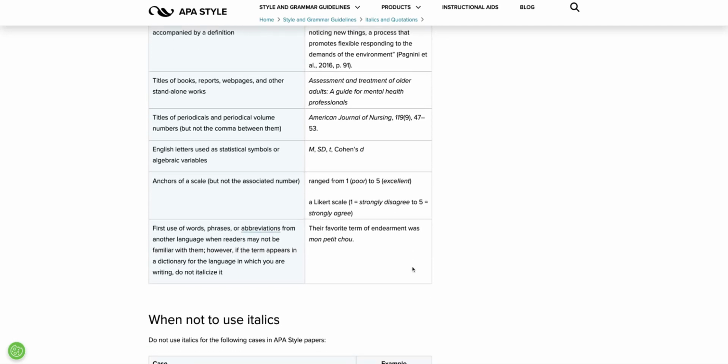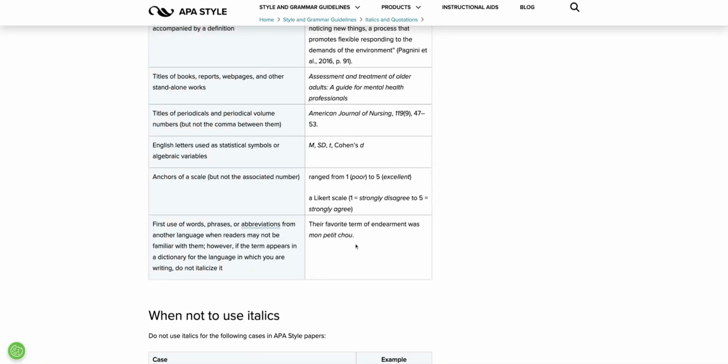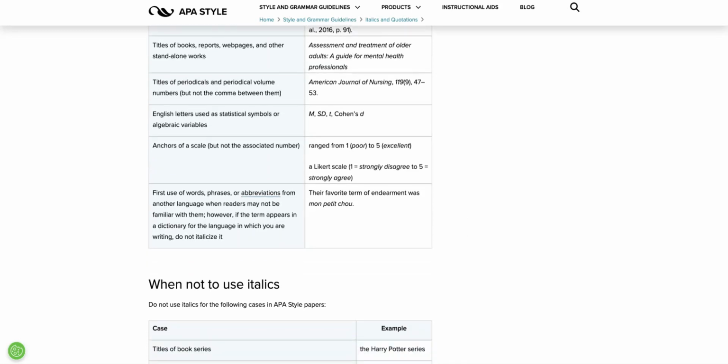And also the first use of a word or a phrase or an abbreviation from another language, especially if your reader is not familiar with that language. So the first use of a word in a language other than the native language of the writing, not your native language, but the native language of the writing, those would be italicized. If the term appears in a dictionary for the language in which you are writing, you don't italicize it. Those are probably rare instances, but you wouldn't italicize that.